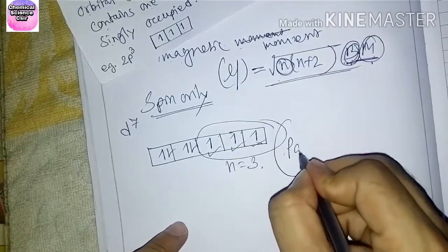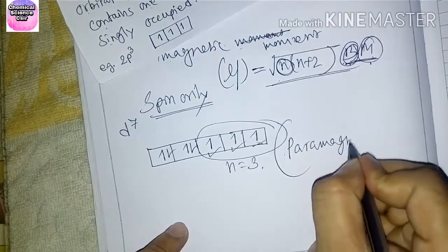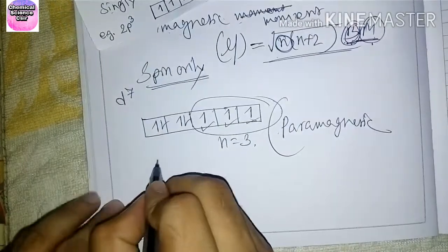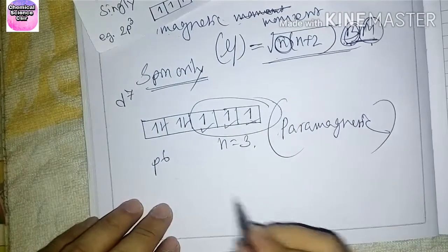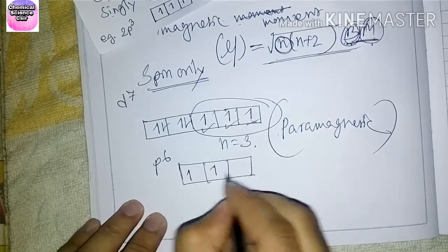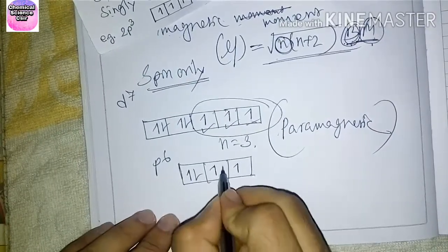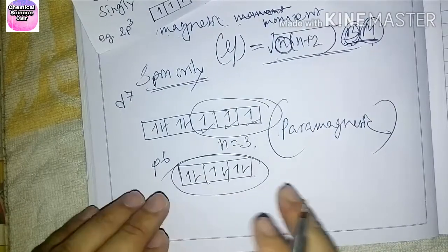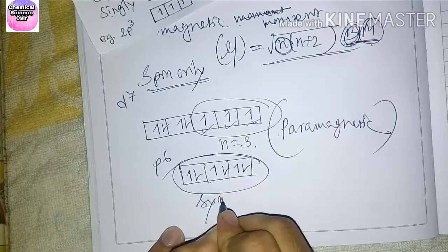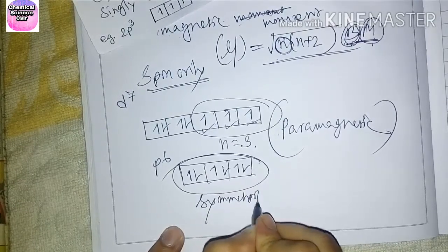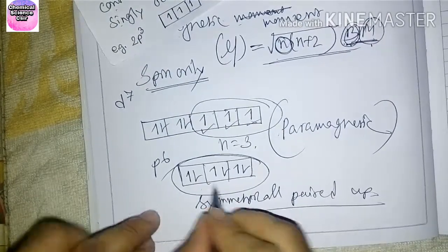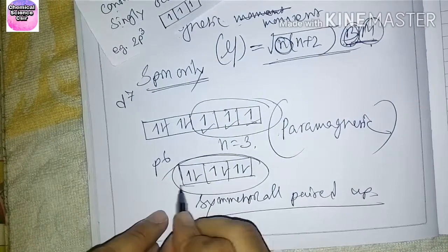If unpaired electrons are present, then this is paramagnetic. If only paired electrons are present, then this is diamagnetic. Suppose p6. How will you write this? 1, 2, 3, then 4, 5, 6. So this is fully paired and symmetrically paired up, so here no unpaired electron is present.